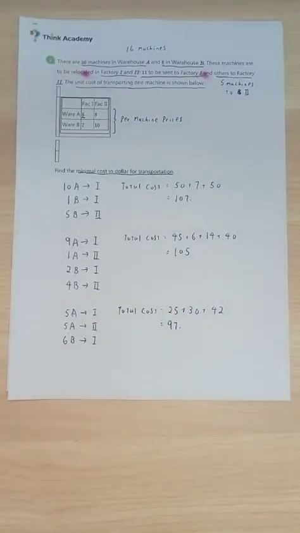So that is the essential idea. Now the reasoning is really like this. You notice that warehouse B to factory 2 is too expensive, and by doing other routes, we actually save on the cost. That is the reason why it decreased, where we try to remove the possibility of having machines delivered from warehouse B all the way to factory 2. So that is the crucial idea when we are dealing with this question. I hope everyone is clear.